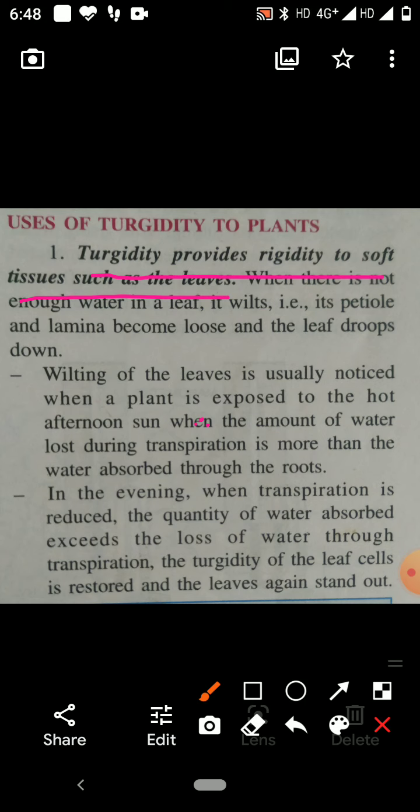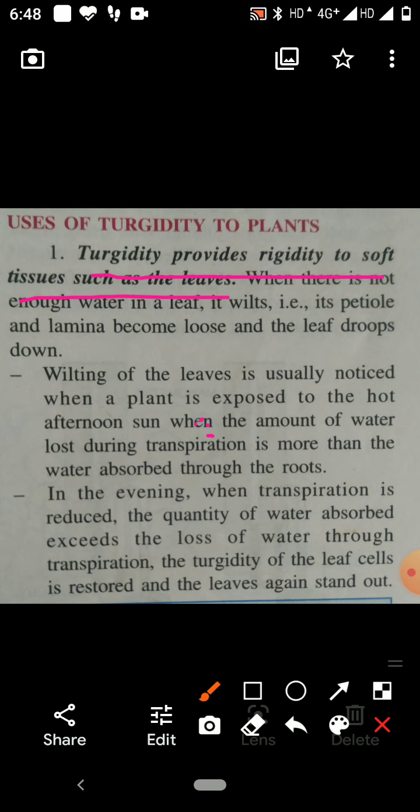It is observed at the time of noon, when the temperature is high and the rate of transpiration is high, but at that time sufficient water is not present, so the cells of the leaf cannot become turgid.